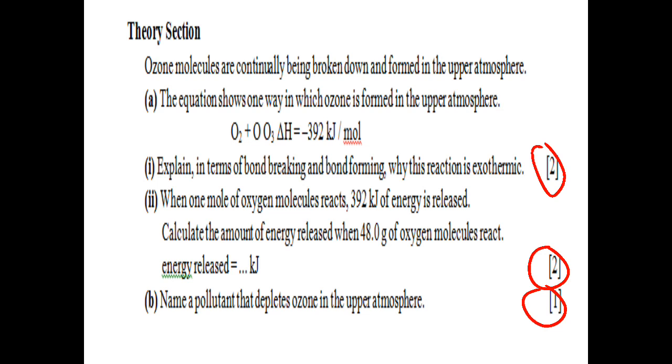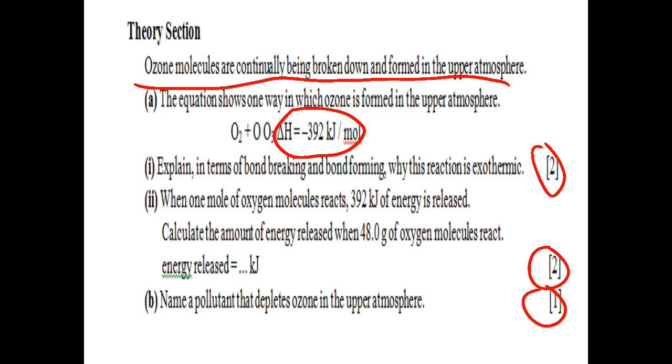So what is the statement? Ozone molecules are continually being broken down and formed in the upper atmosphere. So this is the fact part of the question. Now the question side is A. The equation shows one way in which ozone is formed in the upper atmosphere. So you see that oxygen is combining with atomic oxygen to give O3. There is a missing arrow. O3 is formed, and the enthalpy change of this reaction is negative.